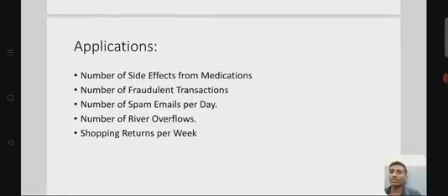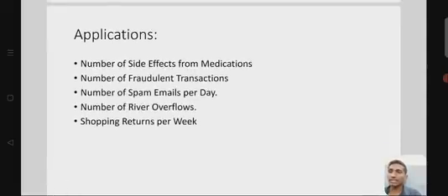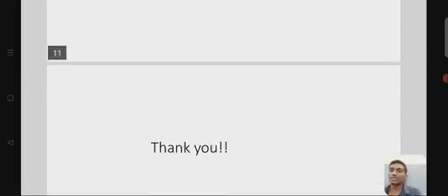So here you can see the real-time uses of the binomial distribution and density function, like the number of side effects from medications, the number of fraudulent transactions, the number of spam emails per day, the number of river overflows, and shopping returns per week. So these are the daily real-time applications where we use the binomial distribution and density function in our daily life.